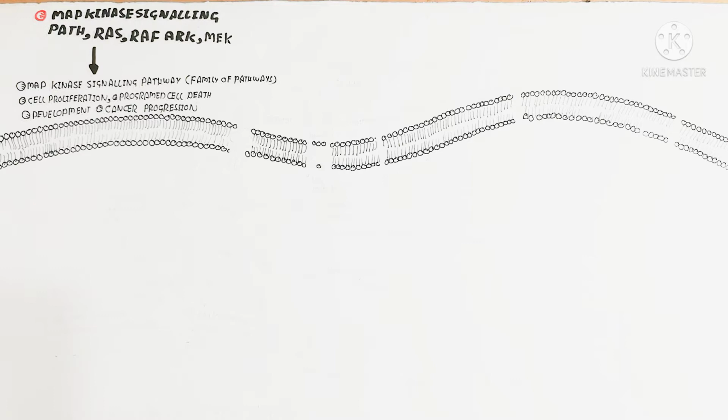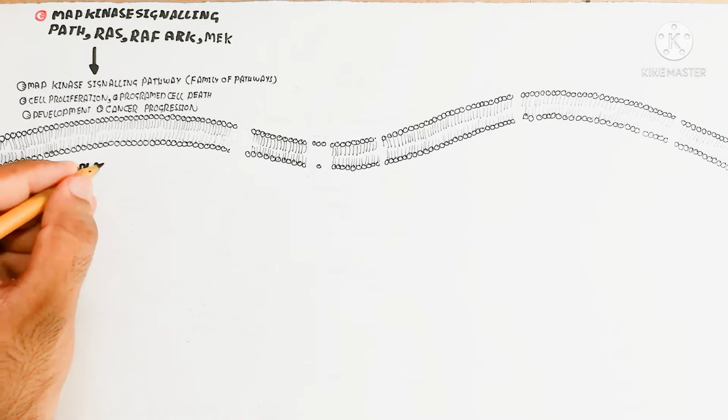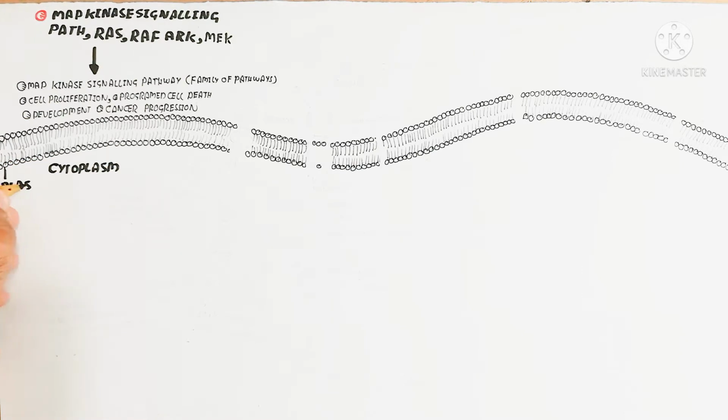So let's begin to understand without wasting any time. Here I draw the plasma membrane; inside the plasma membrane is the cytosol, while outside is the interstitial part.